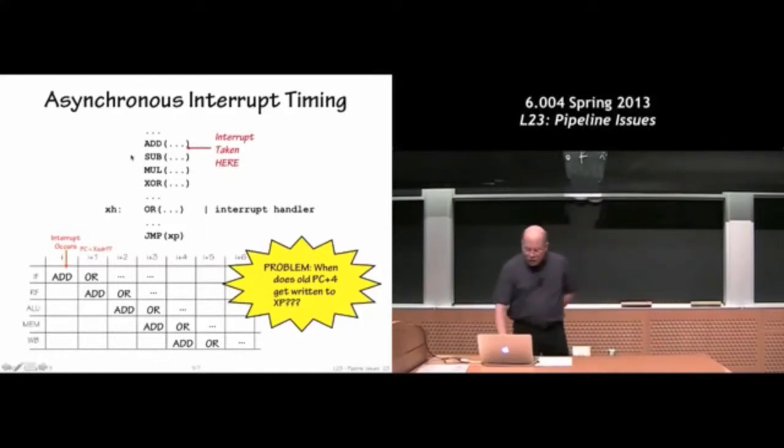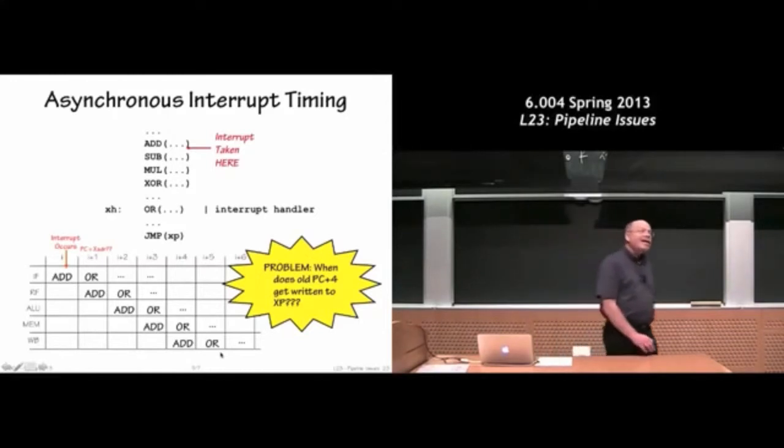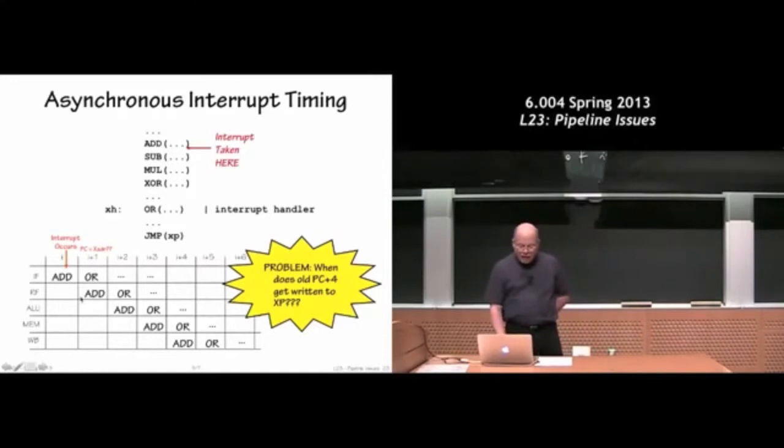If we look down here in the write back stage, you can see that our dance card is full. There's really no cycle in which we can say, okay, by the way, register file, could you please write this magic PC+4 into the register file? We were very clever here at keeping things going, executing only the instructions we want, but we were too clever and we didn't leave ourselves time to write the PC+4 value.